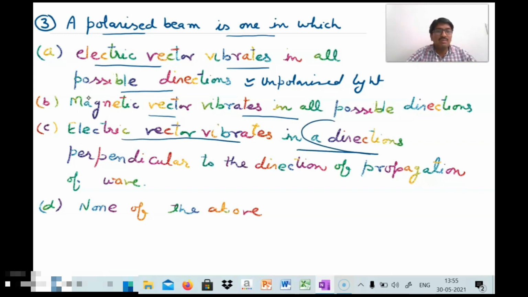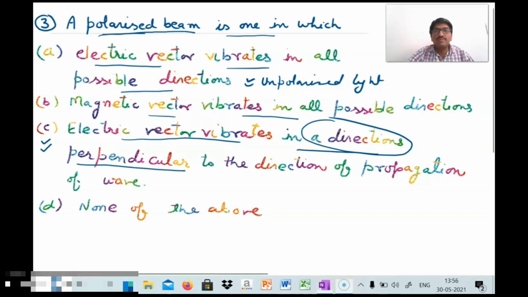This is the main property, in a direction perpendicular to the direction of propagation of the wave. In a polarized beam, it may be perpendicular or it may be parallel to the plane. So the third option is correct as per the definition of a polarized beam. Now we will move towards the fourth question.